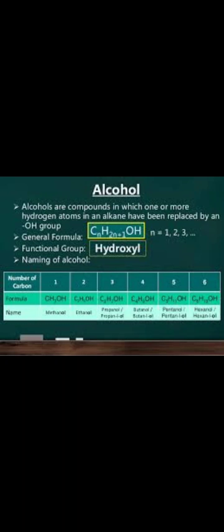In alcohols, the number of carbons increases from methanol, with molecular formula CH3OH, ethanol C2H5OH, and propanol C3H7OH. Then the fourth carbon is butanol, then pentanol, hexanol. So the carbon chain increases, forming the homologous series of alcohols.